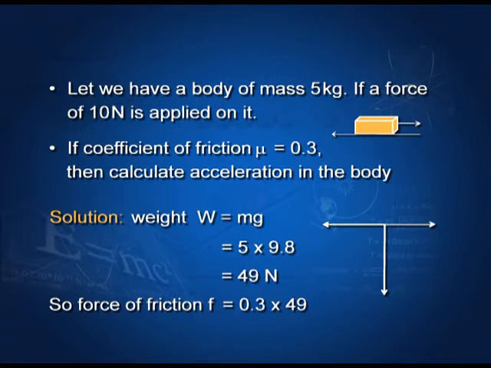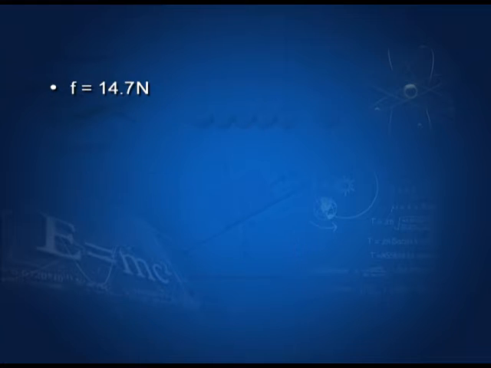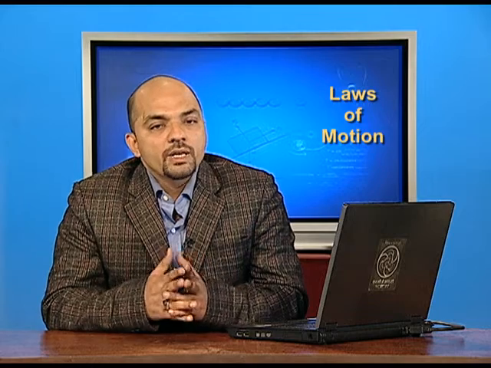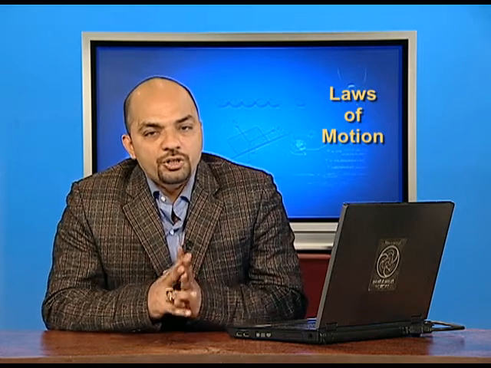So, the force of friction F equals mu into R. As the normal reaction is equal to 49 Newton, so the force of friction F equals 0.3 into 49. The value becomes 14.7 Newton. As the applied force 10 Newton is less than the force of friction 14.7 Newton, so the body will not move, and we say the situation is of static friction.